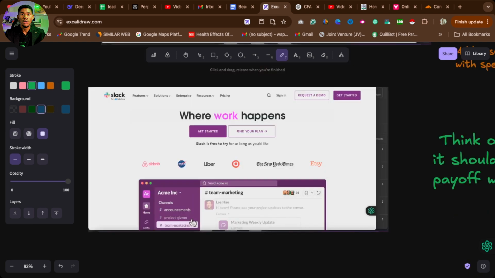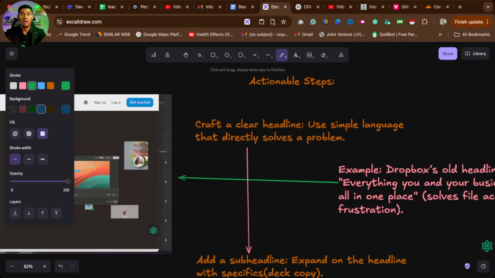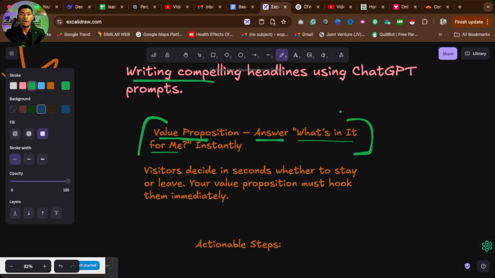If you go to Slack right now, you will see the same thing, where work happens. They are telling you that if you use their platform, you become more productive in your work. But how do we create a landing page that projects our value proposition and gets the people we are targeting in the right place?